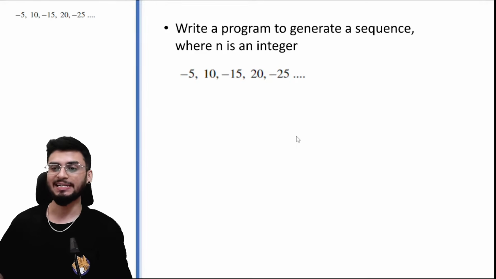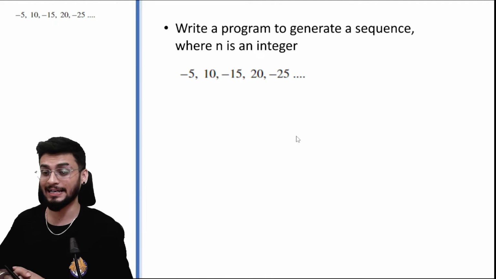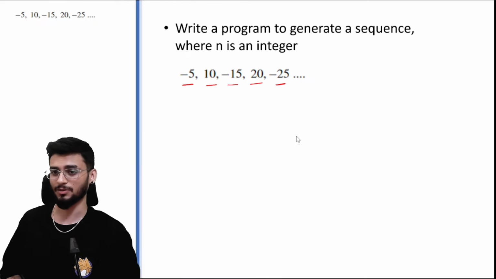So moving on to the next set of problems, where we will look at some mathematically inclined problems. We need to find a sequence which looks like this. Initially you can directly have a look and see that it looks like the table of 5. But the only catch is that minus and plus signs are alternating.